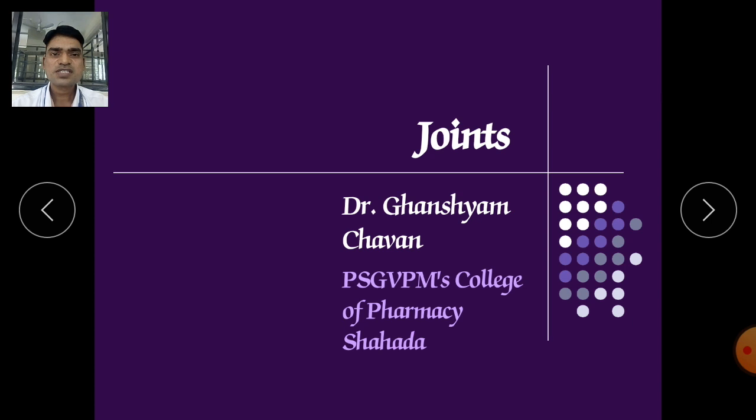For example, osteoarthritis or spondylitis, or like that, various diseases are there which are related to arthritis and these joints. There is also another word, it is called arthralgia. Arthra means joints, and algia means pain. When there is pain in your joints, it is called arthralgia. That disease also we will discuss shortly.